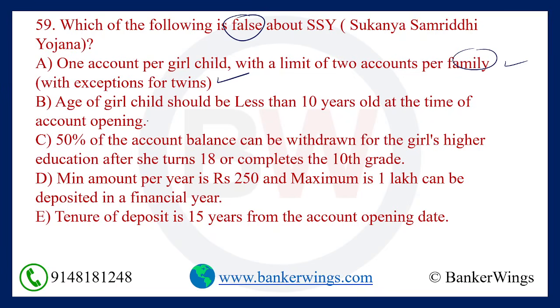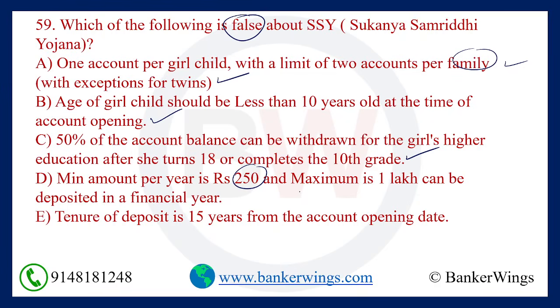This statement is correct. Age of a girl should be less than 10 years at the time of account opening. Correct. 10% of the account balance can be withdrawn for the girl's higher education after she turns 18 or completes 10th grade. Correct.